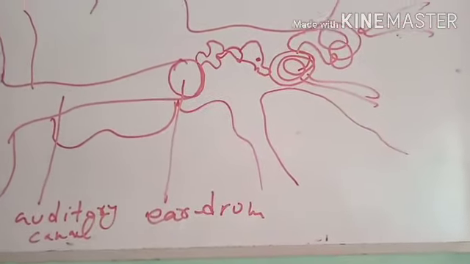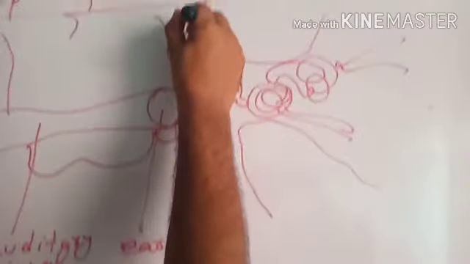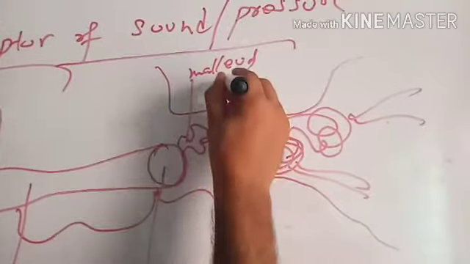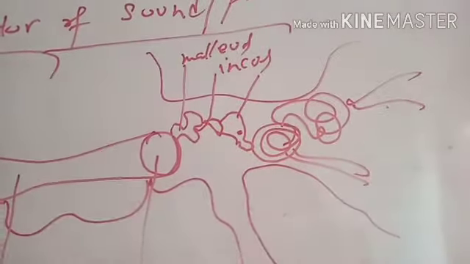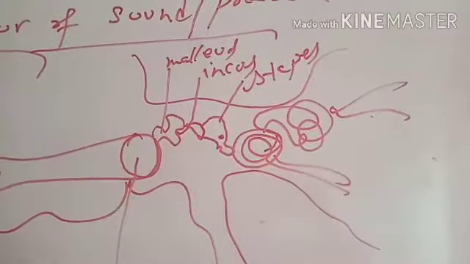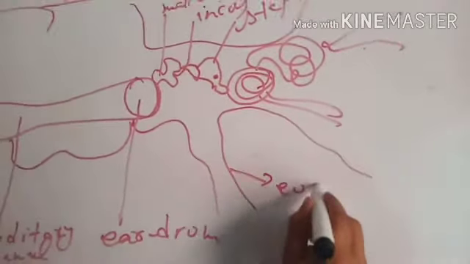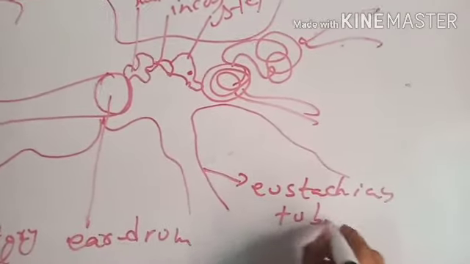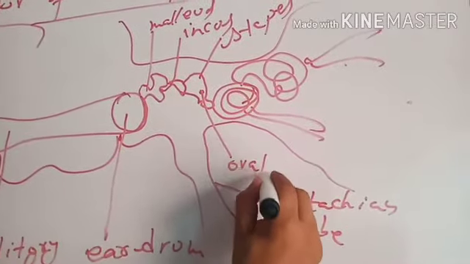drum. And this first bone of the middle ear, it is called malleus. This second bone of the middle ear, it is called incus. This third bone of the middle ear, it is called stapes. And this tube which connects the nose with the middle ear, it is called eustachian tube. This window-like portion is called oval window.